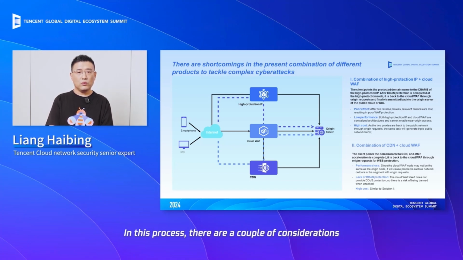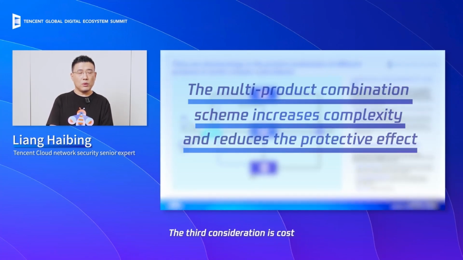In this process, there are a couple of considerations. First, the traffic goes through 2 instances of reverse proxy. This leads to a loss of certain security features. Consequently, when it comes to the protection by Cloud WAF, the effectiveness of defense may be compromised. The second consideration is about performance. That is, any internet-based application should strive for optimal network performance. However, as mentioned earlier, due to the single-point deployment in this setup, we cannot achieve the same level of performance excellence as a CDN. The third consideration is cost.